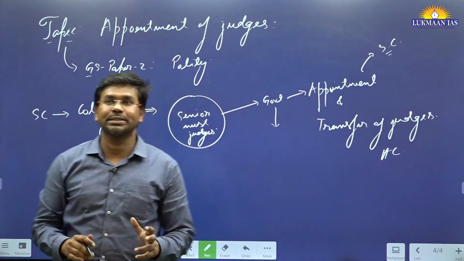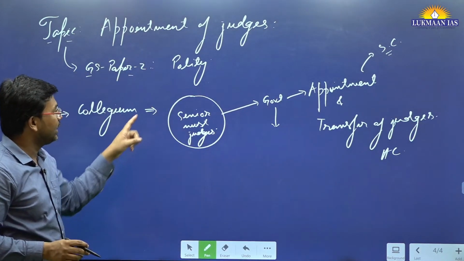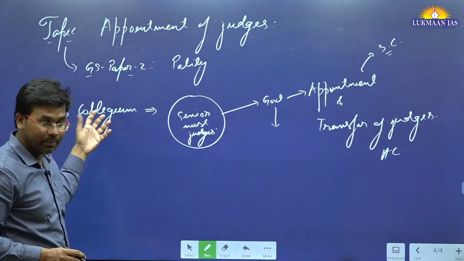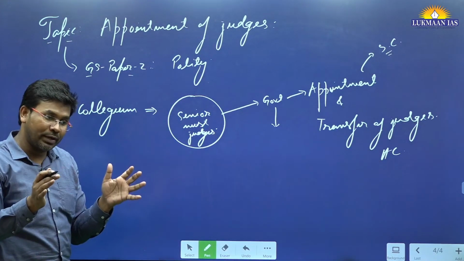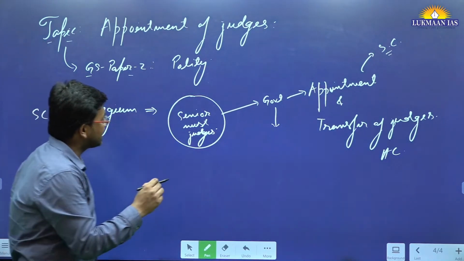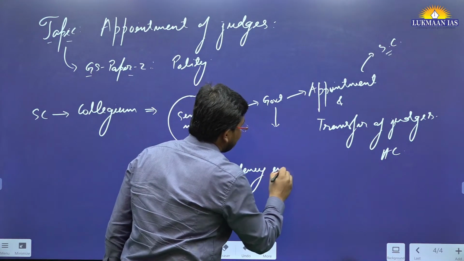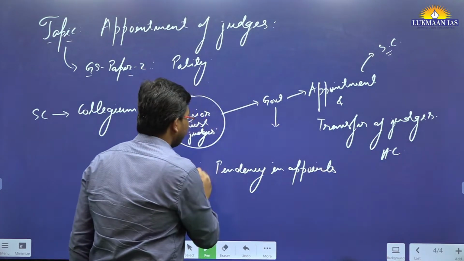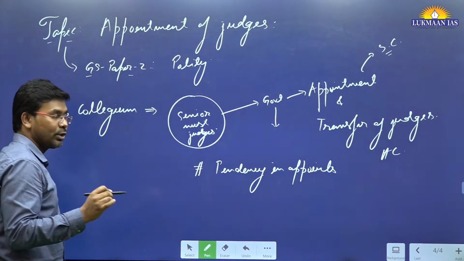So this collegium system has been in news for long. However, in this article they have mentioned that these senior most judges of the Supreme Court of India, which comprises the collegium, have recommended the government for appointment of judges. However, the government of India is sitting with the papers. They have not taken a decision. So it is leading to a situation which is known as pendency in appointments. Since there is a pendency in appointments of judges, the burden on the judiciary is increasing.